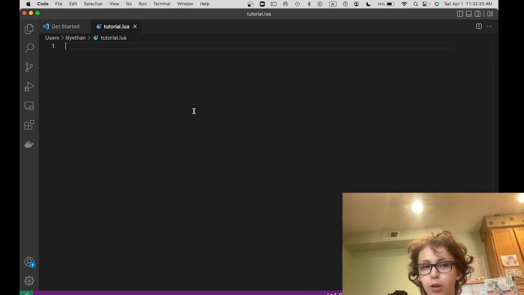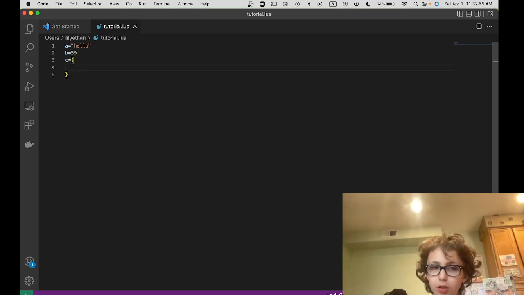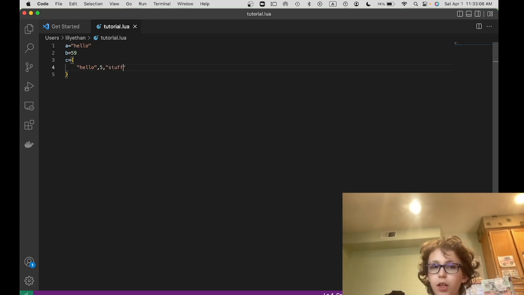Now, I'm going to start out with one important thing, variables. Variables store information. You know, A is hello, and B, and you could also have numbers. But Lua has one unique variable type called a table. So in a table, you can store stuff like this: hello, 5, stuff. And you can basically store a list of things, but at the same time, you can make something called a dictionary by going like this and saying hello equals 5. And you know, you could do bye is 10.